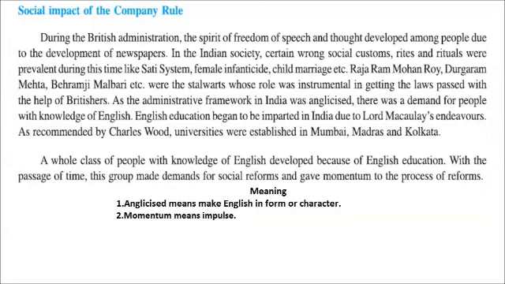And through this, there was a small freedom, though, that was given to us to express our thoughts through newspapers. In the Indian society, very many wrong social evils were carried out, like some social customs, rites and rituals, that is riti rivas, were existing during this time, like the sati system, female infanticide, that is killing a girl child if born, then child marriage. All these were wrong systems carried out.